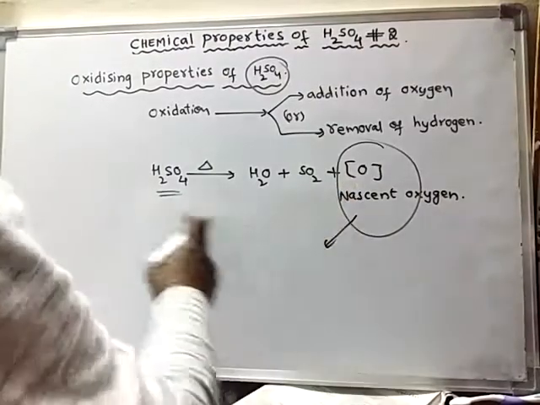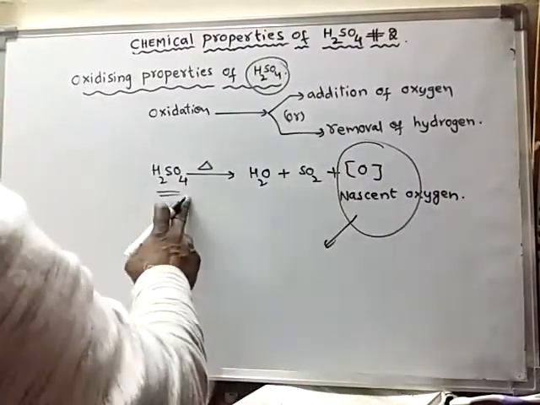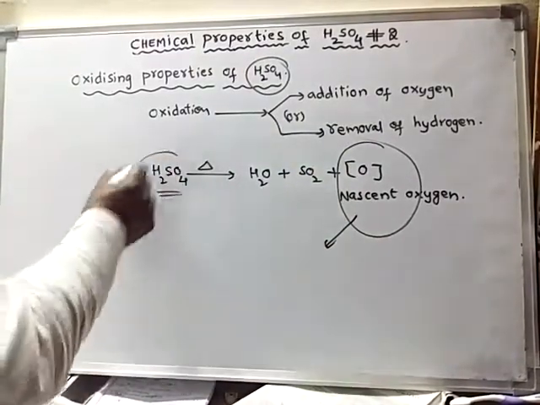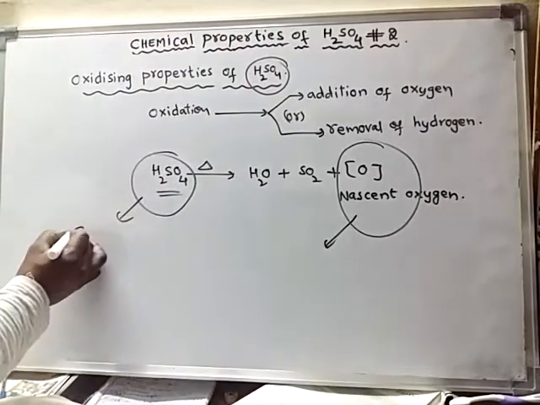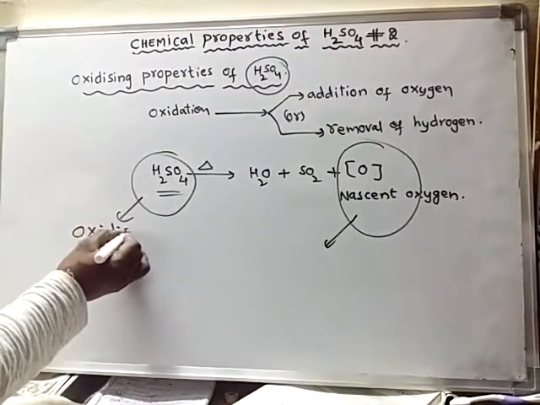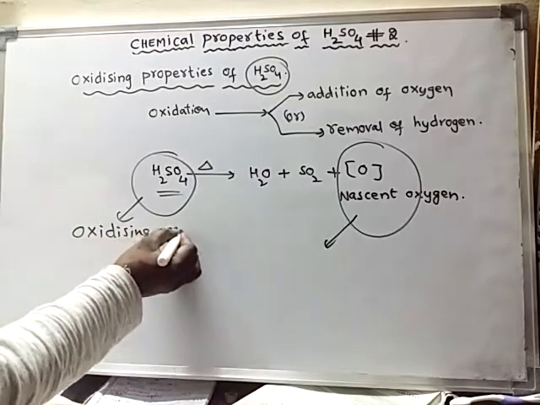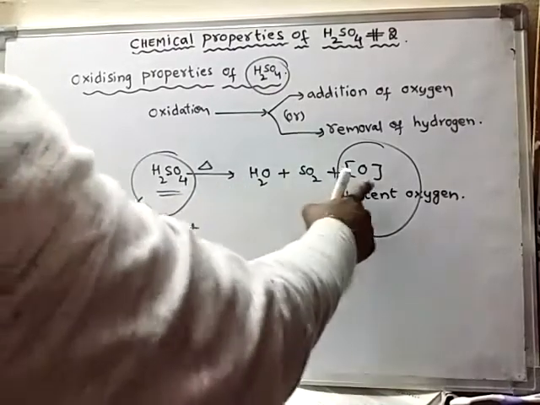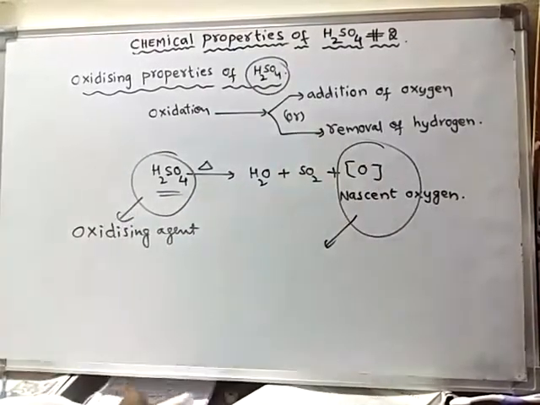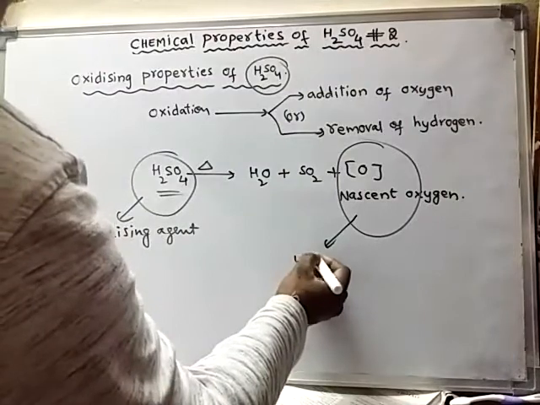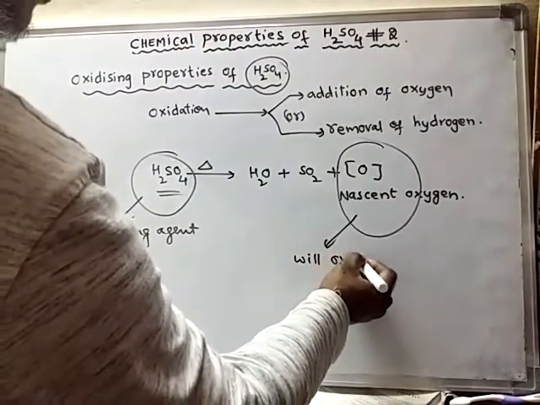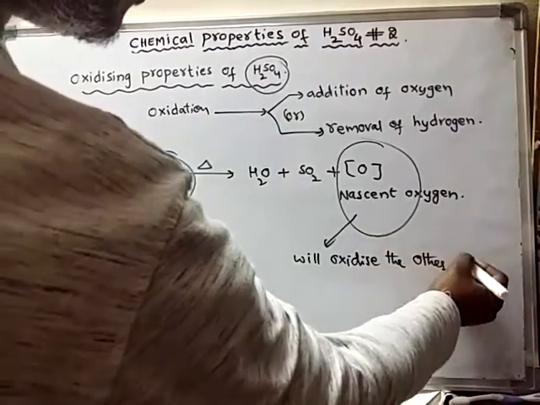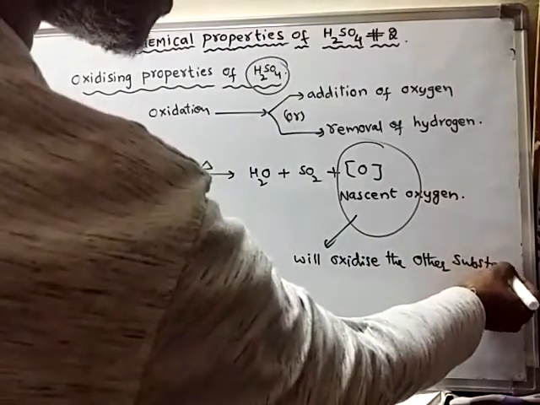Because sulfuric acid is able to form nascent oxygen, it is said to be acting as an oxidizing agent. Upon heating it liberates nascent oxygen, and this nascent oxygen will oxidize the other substances.